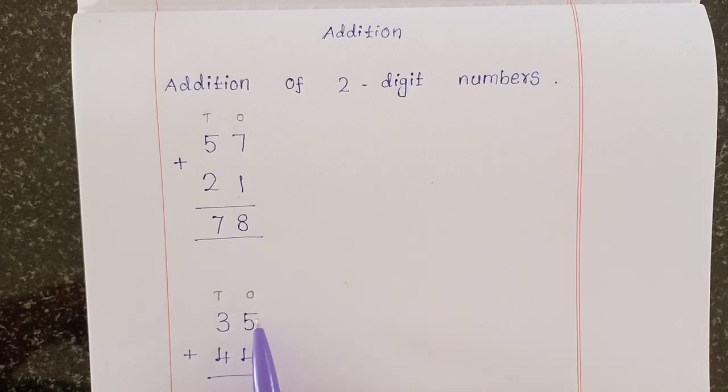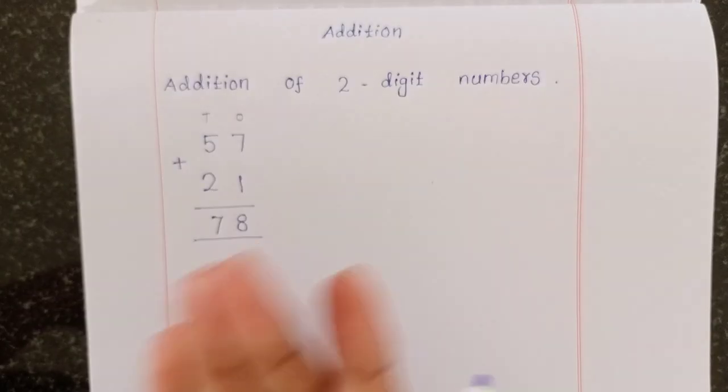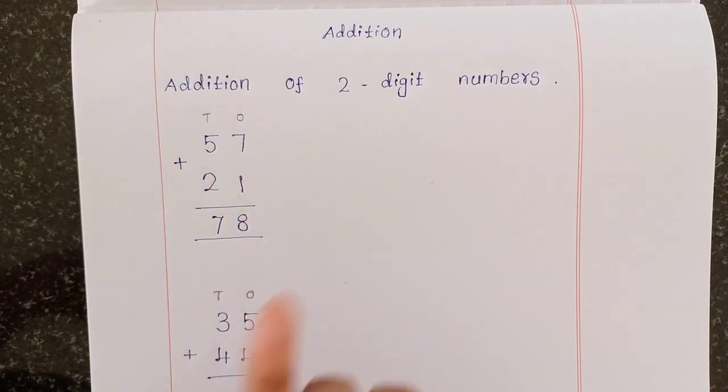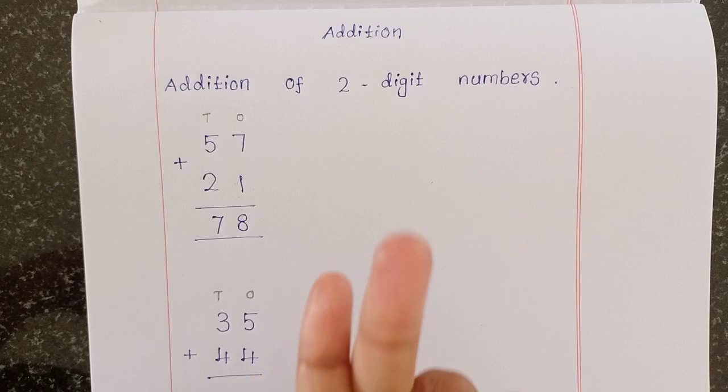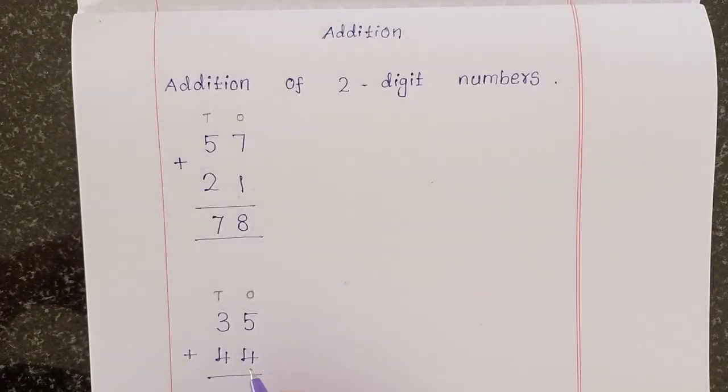All of you, first listen. The top number you take in your heart, the bottom number you take in your fingers to count. 5 in the heart, then you take 4 fingers to count. 5, after that 6, 7, 8 and 9. So the answer is 9.